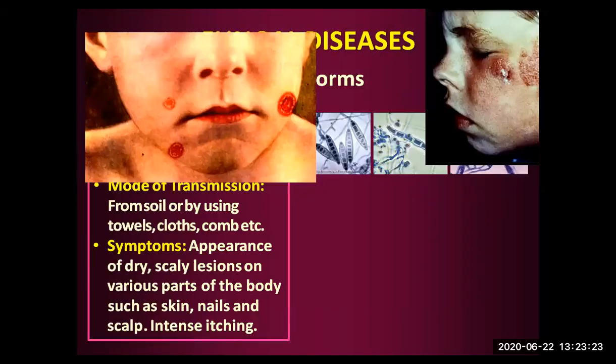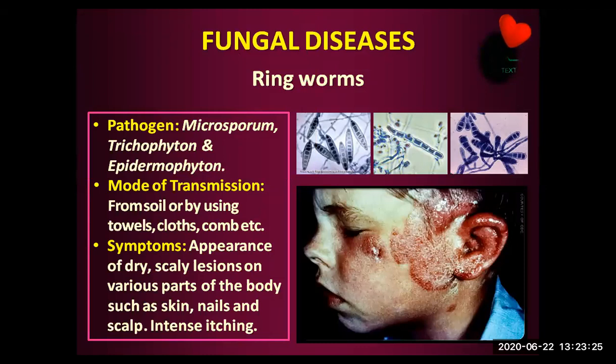Moving on to the fungal diseases, the ringworm infection: Microsporum, Trichophyton, Epidermophyton. They cause what are called ringworms. It transmits from the soil, or by using towels, clothes, or combs of the person who is affected with ringworm infection. It's there in the name: you see the rings. Dry, scaly lesions appear on various parts of the body, such as skin, nails, and scalp, with intense itching.